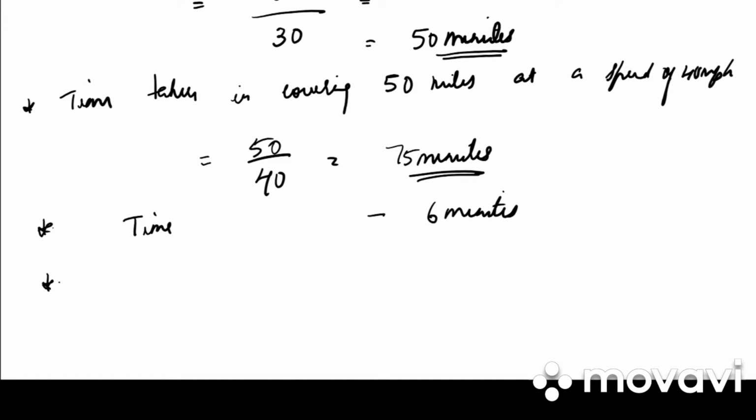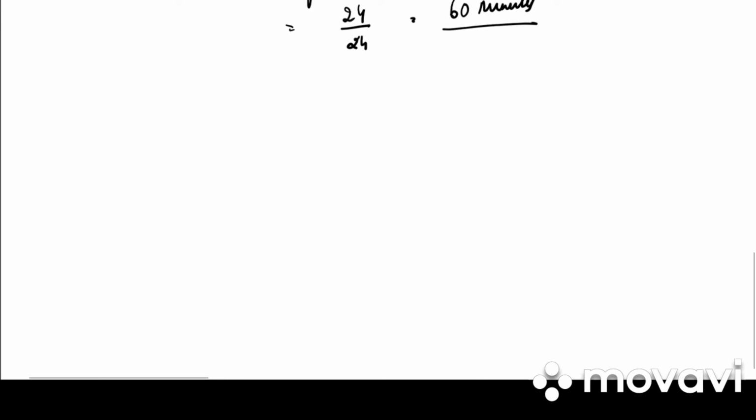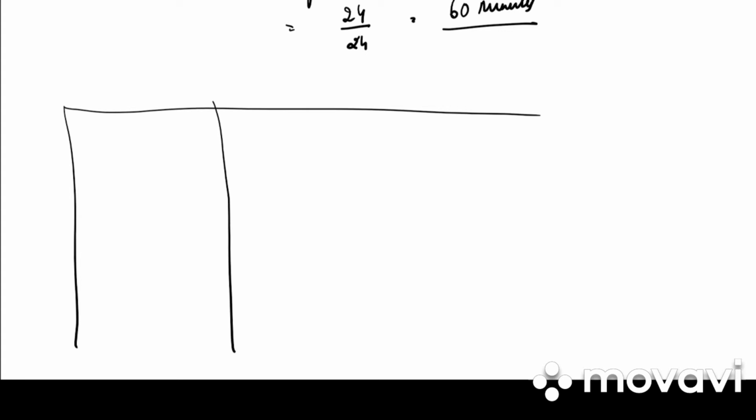And last, they have given time taken for covering 24 miles at a speed of 24 mph. So it is 24 by 24, that is 60 minutes. So we know the speed, we know the time taken. So how can we find out the average speed? We need to find out the average speed, which is nothing but arithmetic mean.